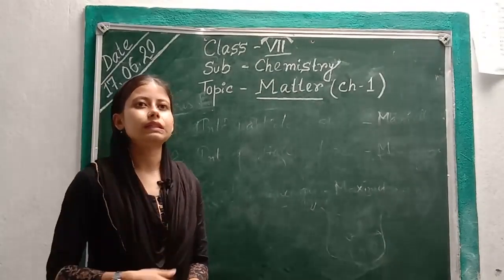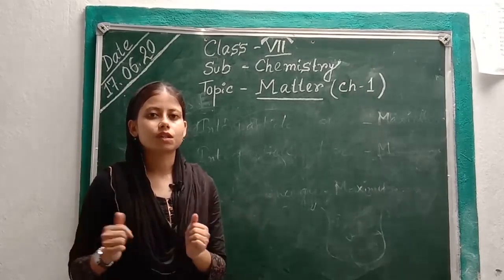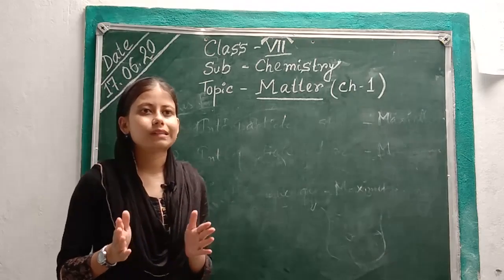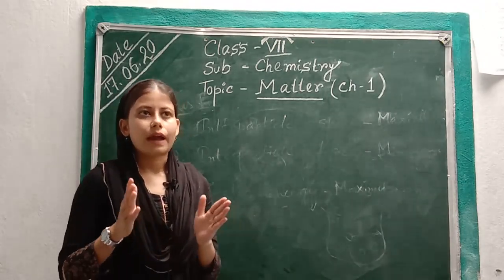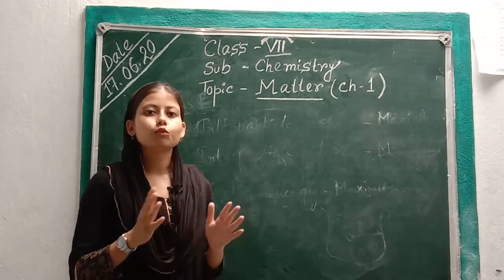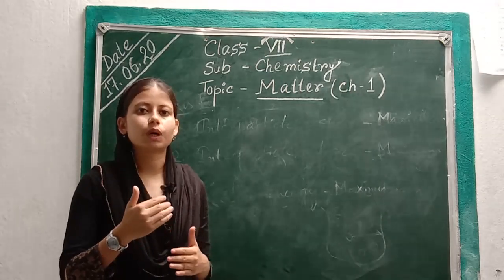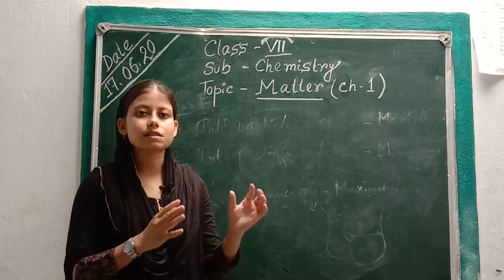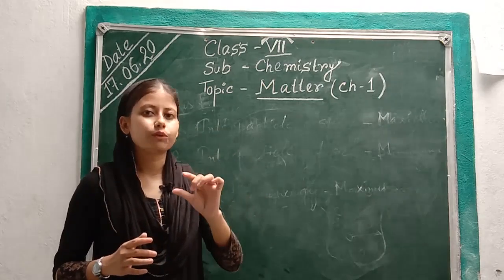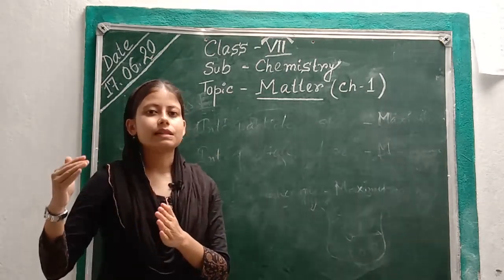When a matter changes its state from one to another, that is called the interconversion of state. For example, under normal pressure, water exists as ice at a temperature of 0 degrees Celsius or below. Under room temperature, it exists as water, and if we give more heat to that water, it will form water vapor. So the ice cube was the solid form of water, the second is the normal liquid form, and upon heating, water vapor is the gaseous form.